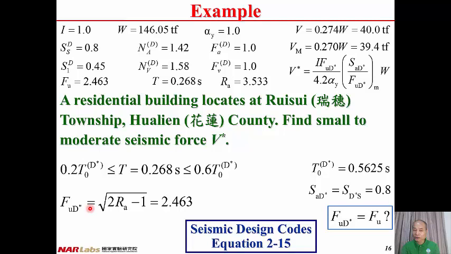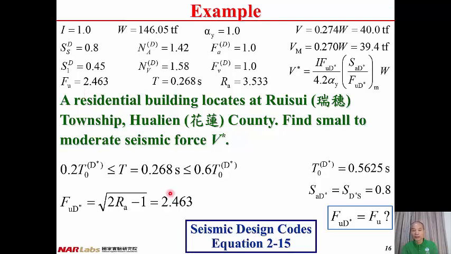FUD star equal to square root of 2RA minus 1. And RA, from the previous lecture, we know that RA equal to 3.533. And after substituting RA into this equation, we can have FUD star equal to 2.463. And from previous lecture, we know that FU equal to 2.463.